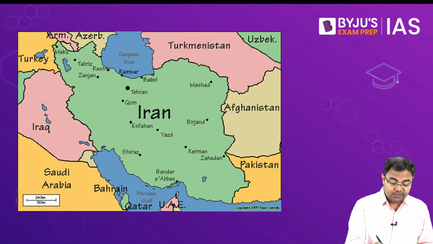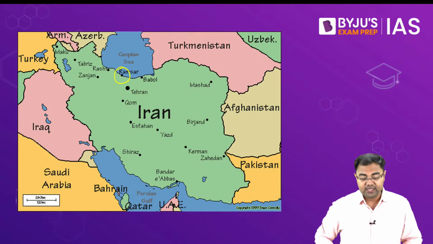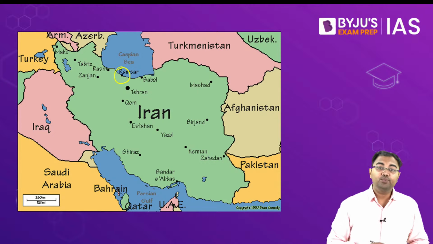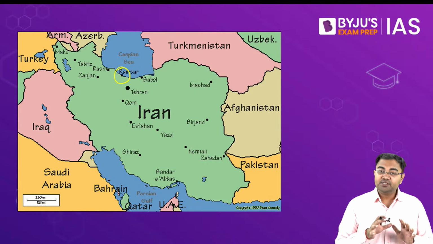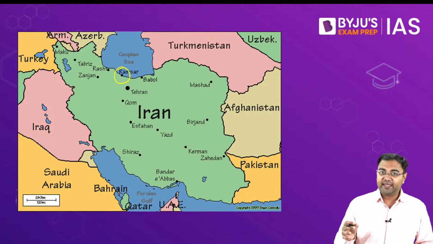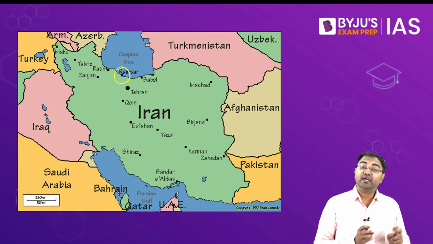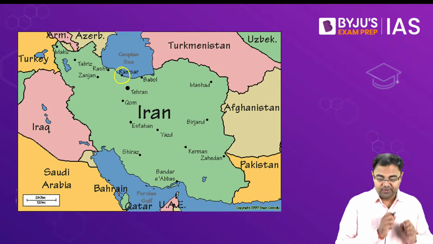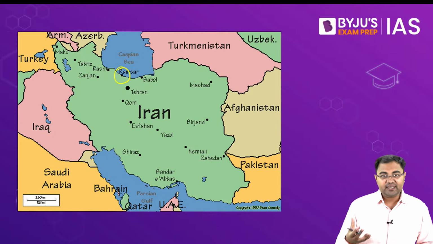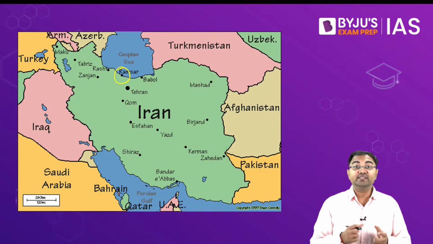Because it was conducted at Ramsar, Ramsar being a city in Iran. So this is where it was conducted back in 1971, and that's why it has been named the Ramsar Convention. And what the Ramsar Convention basically does is that it identifies the wetlands.